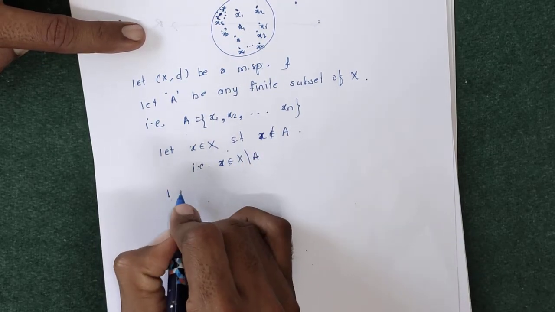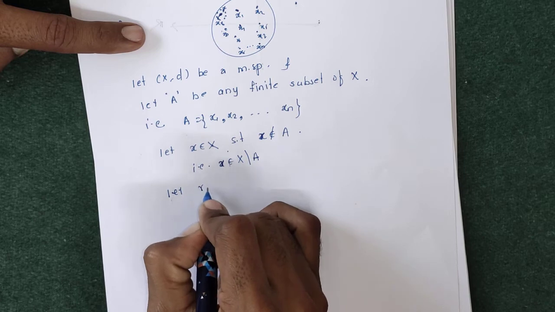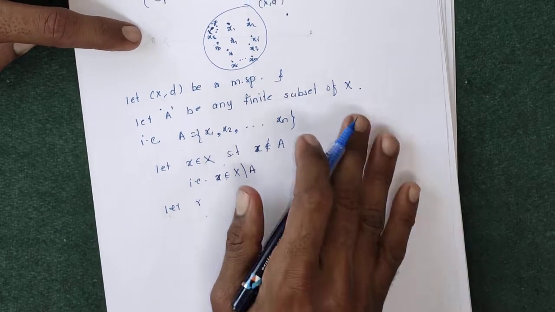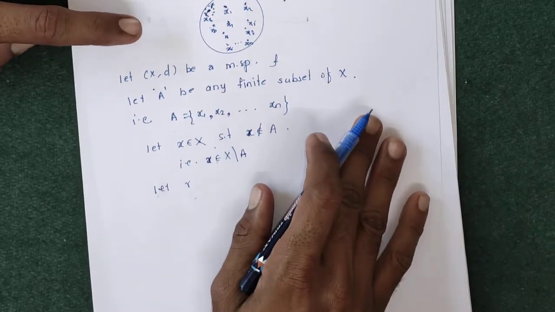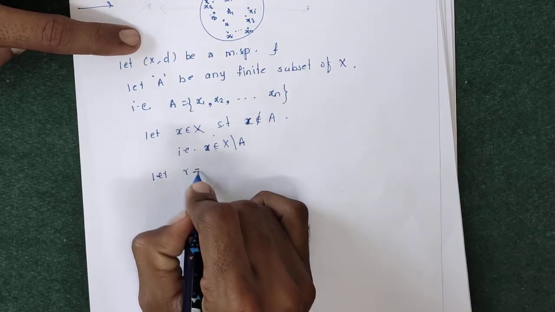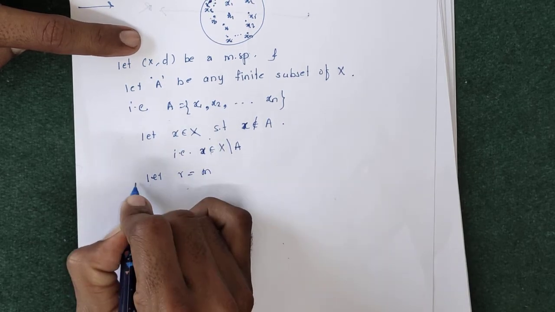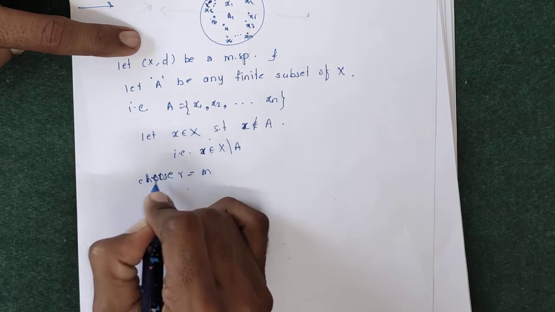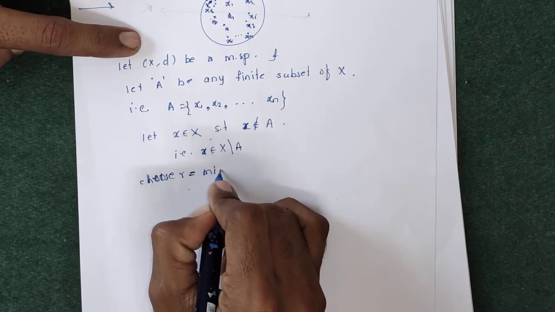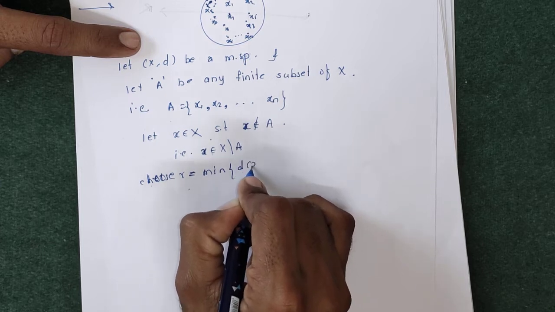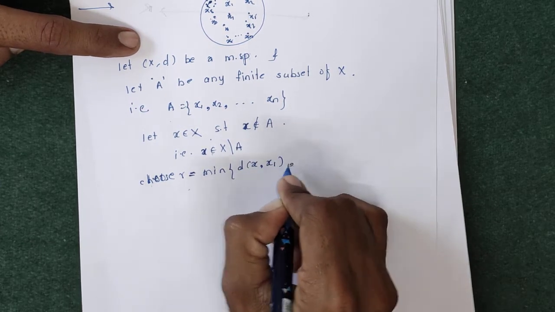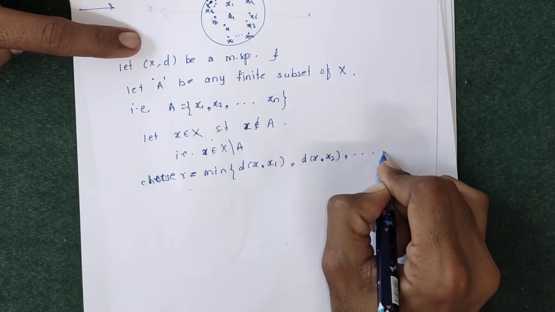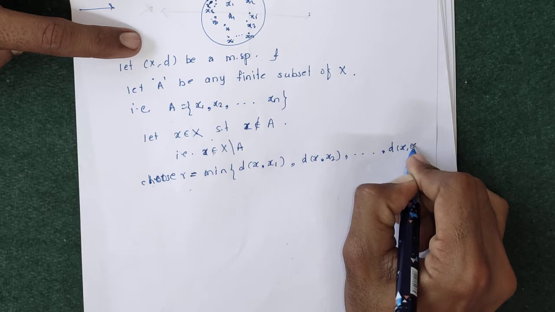Now let r be the radius. We have to choose the radius for the center x such that the open sphere drawn is contained in X minus A. Choose r equal to the minimum of the distance between x and x1, the distance between x and x2, up to the distance between x and xn.